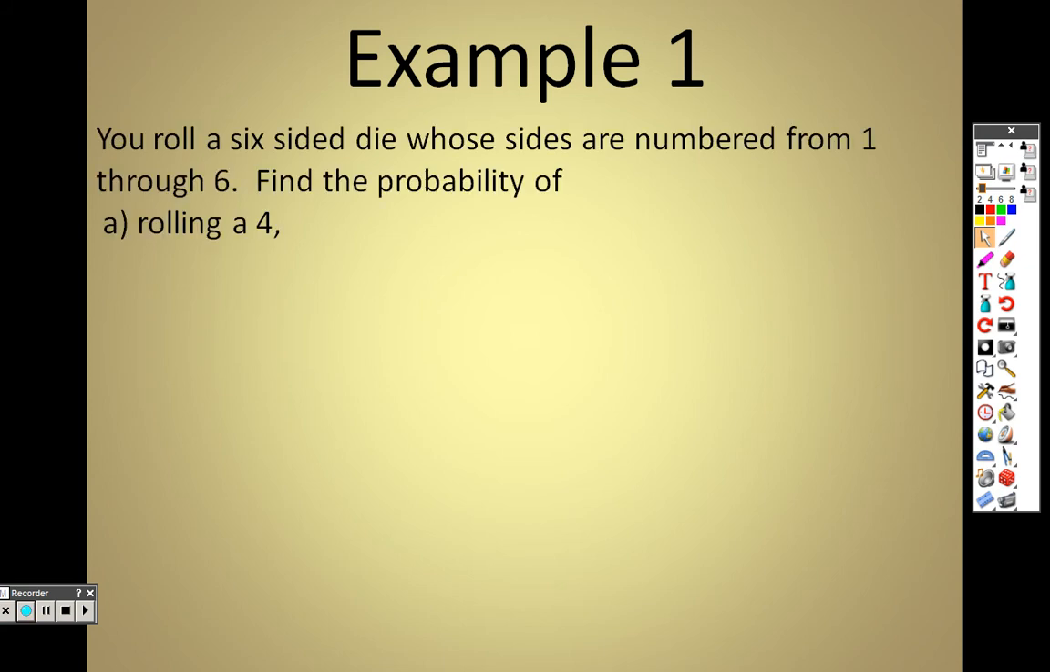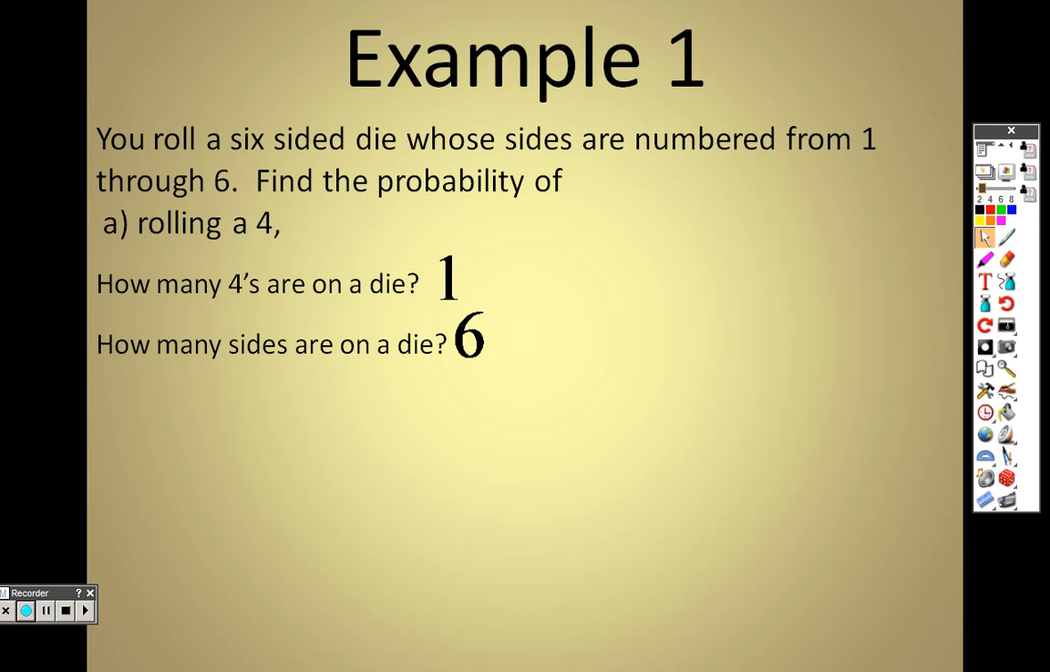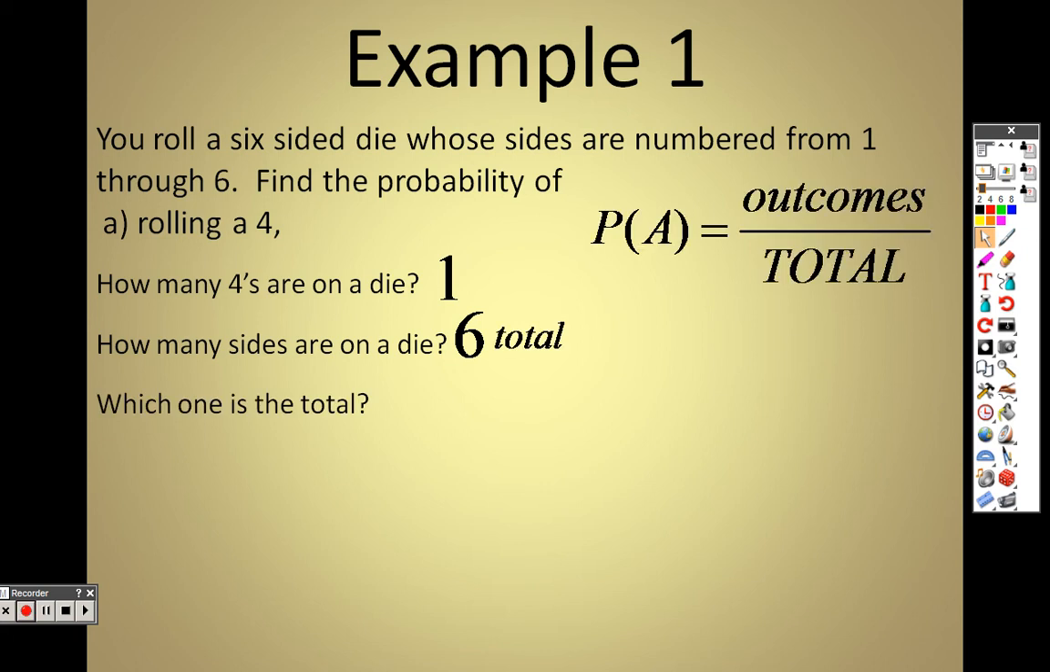So in example 1, it says you roll a 6-sided die whose sides are numbered from 1 through 6. Find the probability of rolling a 4. It's a 6-sided die. I think most of you have rolled a 6-sided die before. How many 4s are on a die? There's only 1. And how many total numbers are on the die? There's 6. So it's 1 out of 6.